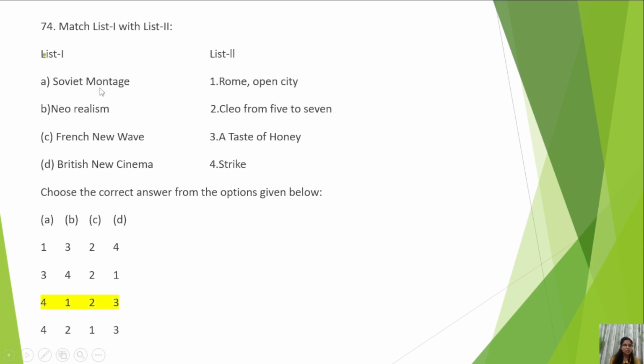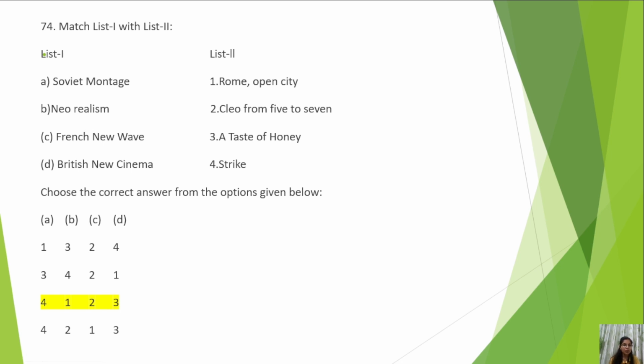So the correct answer is Soviet montage associated with Strike; neorealism, Rome Open City. Remember this, it is important. Neorealism, Rome Open City. Then French New Wave, Cléo from 5 to 7, and British New Cinema, A Taste of Honey. If you are interested in films and cinema and reading about cinema, you might know these answers. But I personally don't. I am not good at these. So if I have to cram all these answers, you can either cram these or you can take an active interest and read film books.